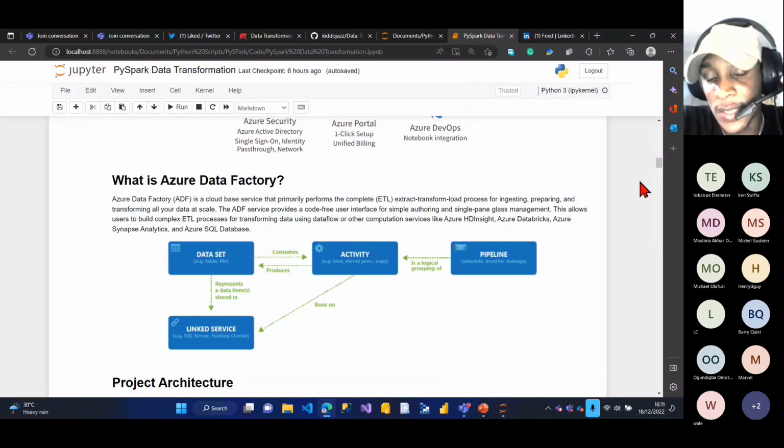If you want to transform your data using data flow, you can also use Azure HDInsight. You can also use Azure Databricks, and you can also use Azure Synapse Analytics. Anyone you prefer using for your data transformation.